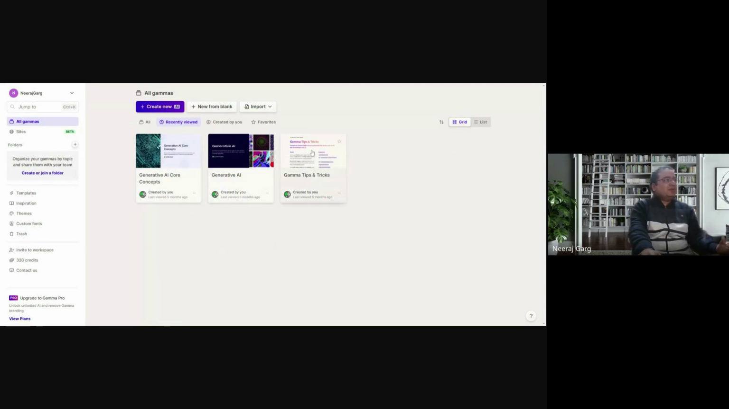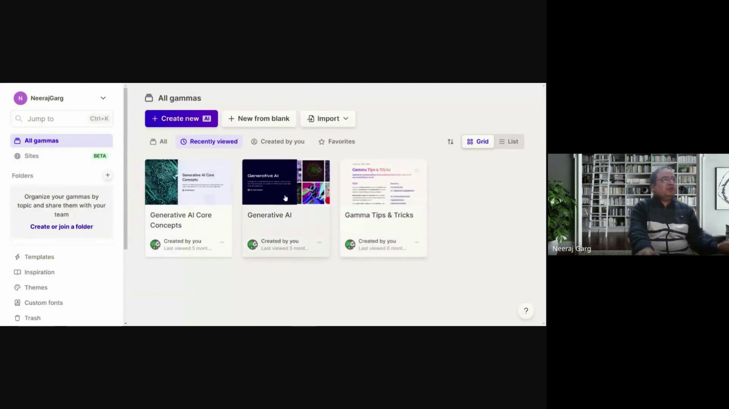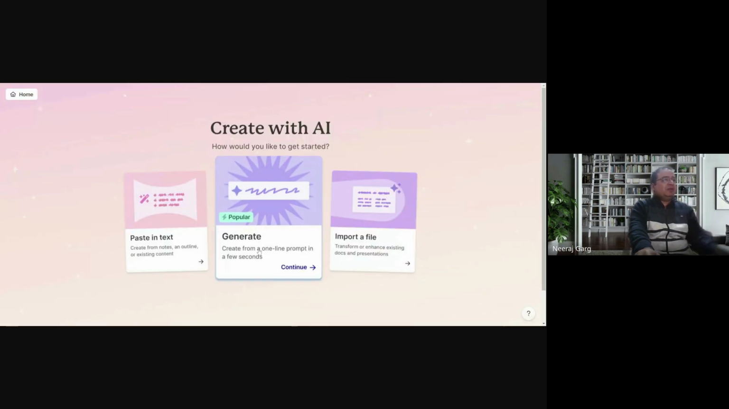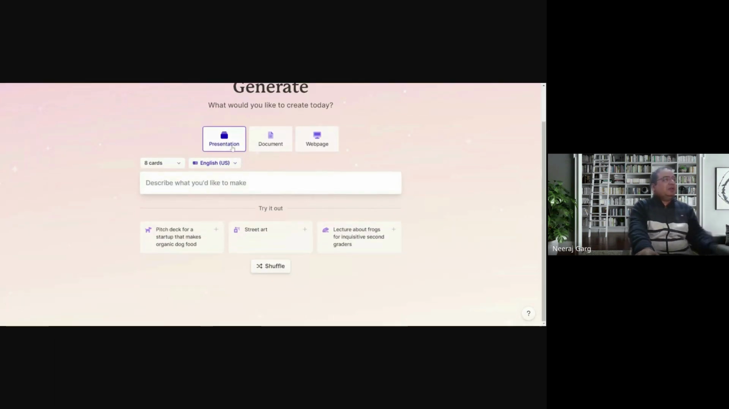So these are some of the PPTs or documents which I have created. Let me just zoom in a little more. Generative AI core concept and all those things. And I can create a new PPT or whatever, right? So here, create presentation. What do I want to create? Whether it is a presentation, a document, or a web page, what I want to create out of it.